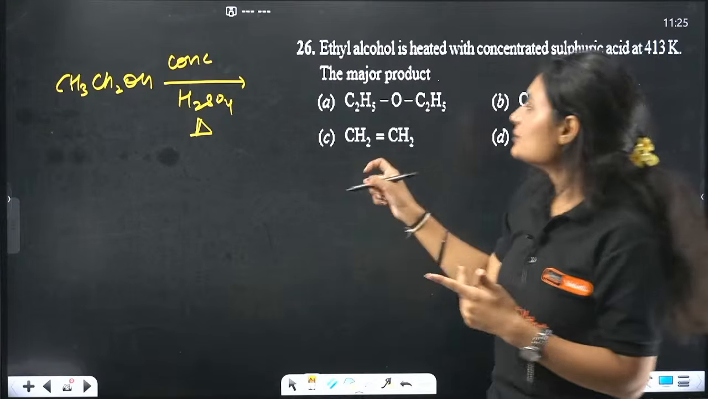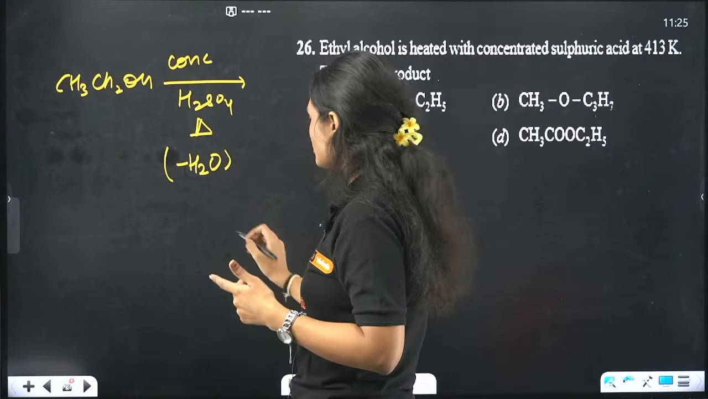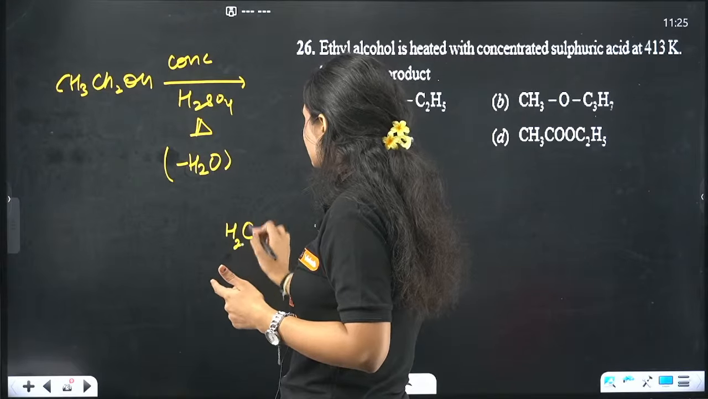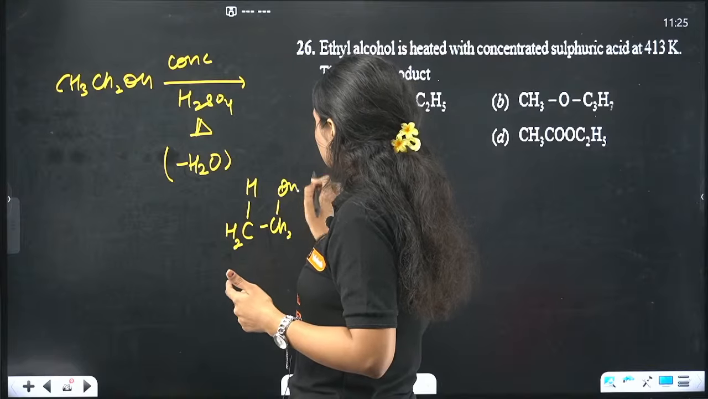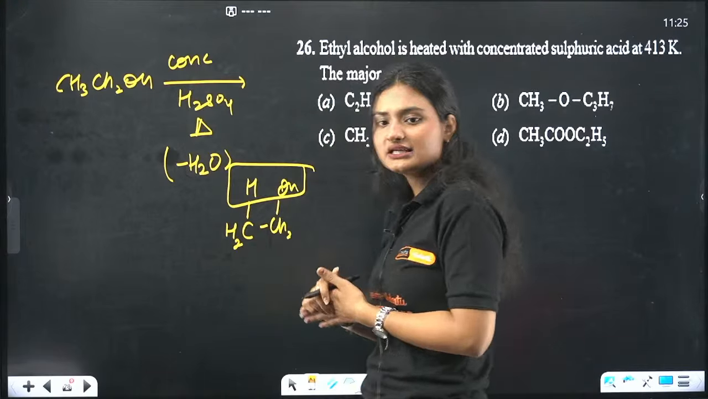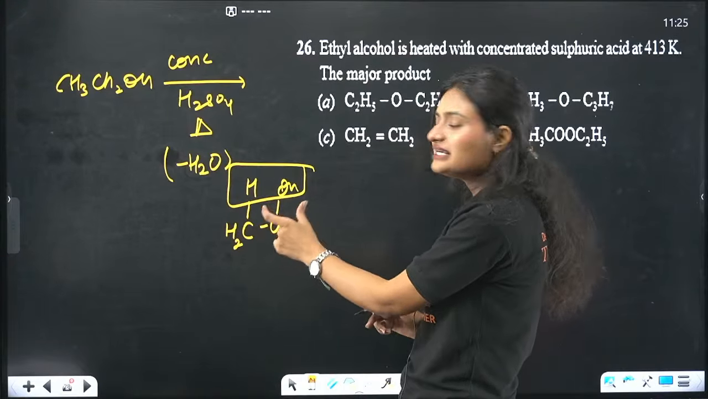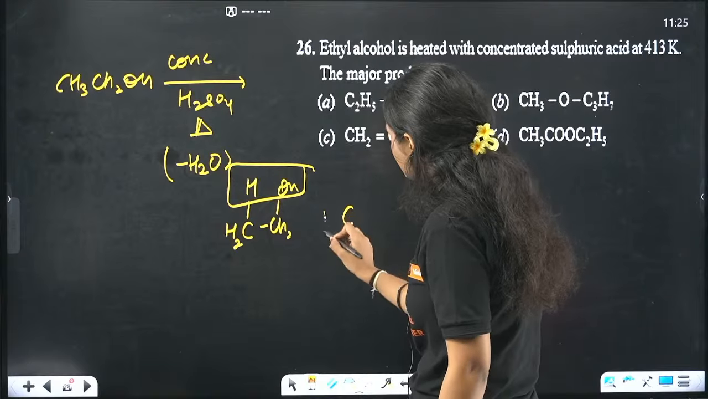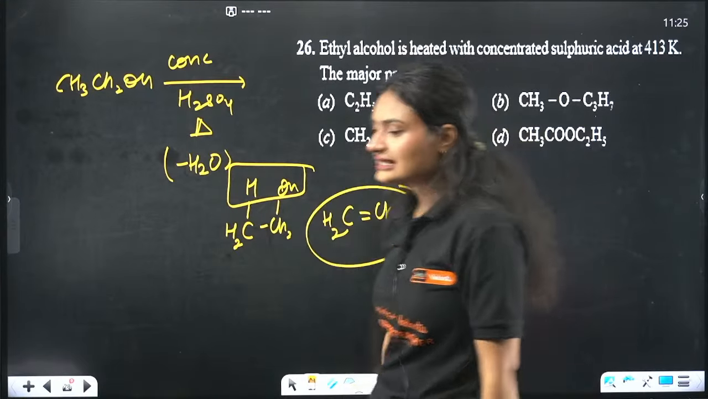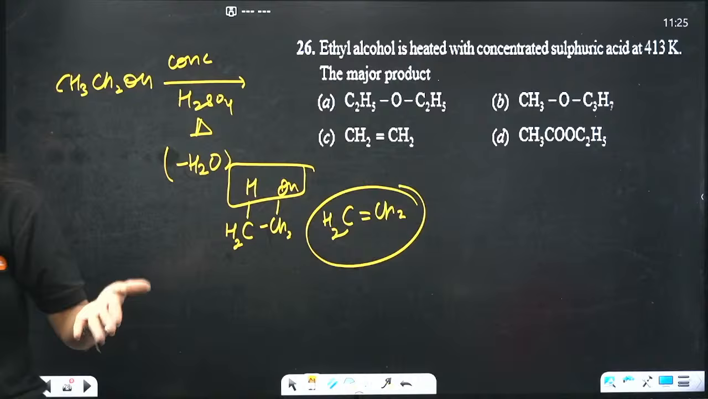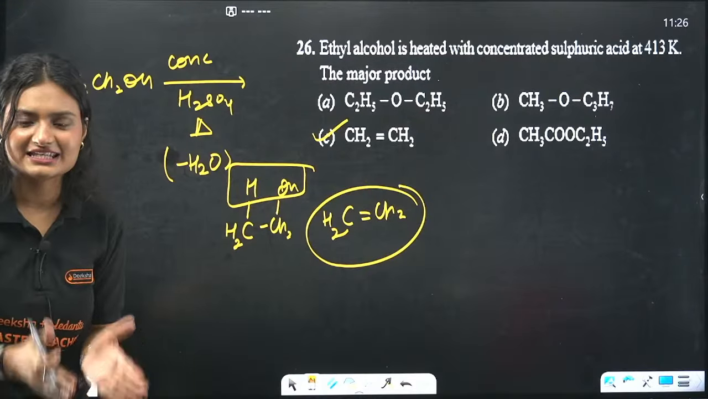Sulfuric acid is a dehydrating agent. One water molecule is lost, one H here and OH here. And these carbons have to satisfy their valencies, so they will form a double bond. So we will have CH2=CH2, that is ethene. Very easy, right? The correct answer is C, ethene.